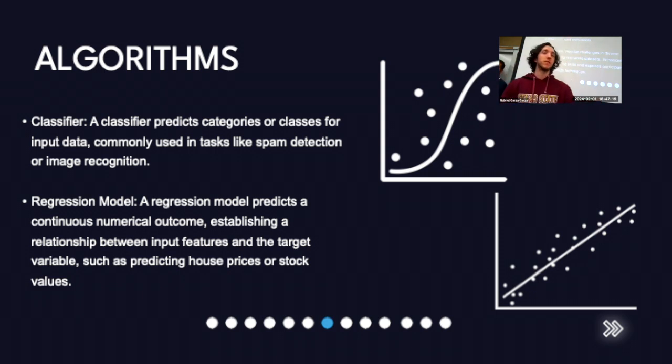Let's say housing prices. Let's say I give it 50 houses. I know the prices, right? I know what I'm expecting it to see. And I have the model make predictions on all of the input variables, and I test it with what I know versus what it gives me, right? And I test it on all of that, and I take some mean average of how accurate those predictions are.